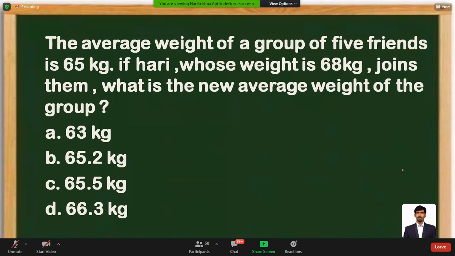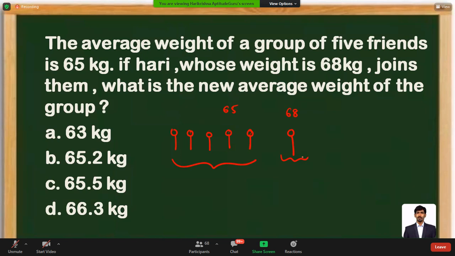This is one approach, or otherwise we can also use a very simple trick in solving the question. There are 5 friends whose average is 65 kgs. So we can assume that each and every person has a weight of 65 kgs. A new person joins whose weight is 68 kgs. If you assume the new person also has 65 kgs, then the new average will be 65.